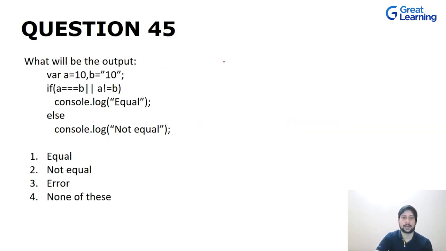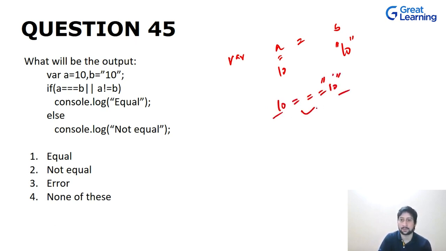In this case, we have two variables, right? Again, A and B. A is 10, the data type of A is number, B is 10, the data type of B is string. We are checking if A is equal to B, right? In this case, we are again checking 10 is equal to the string 10. Now, obviously, it will give you the result as false, which we have already seen.